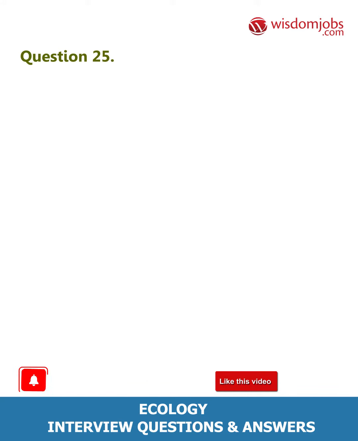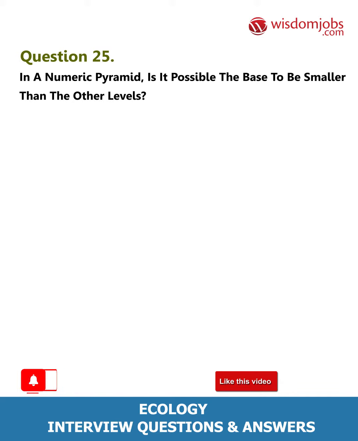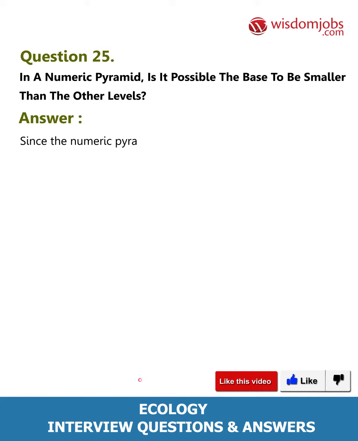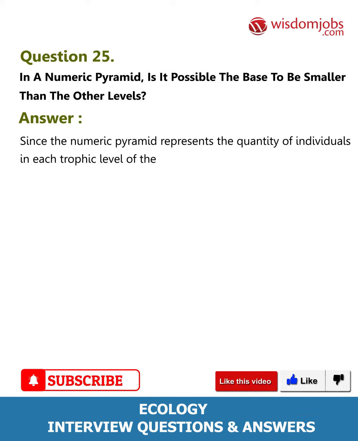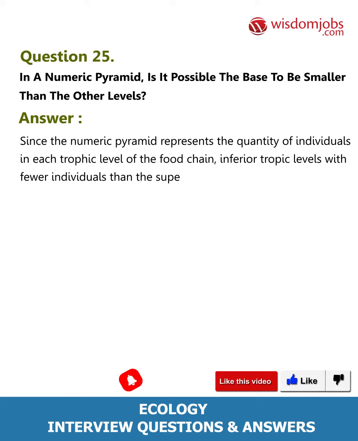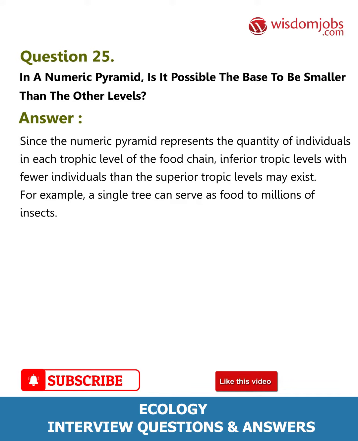Question 25. In a numeric pyramid, is it possible the base to be smaller than the other levels? Answer. Since the numeric pyramid represents the quantity of individuals in each trophic level of the food chain, inferior tropic levels with fewer individuals than the superior tropic levels may exist. For example, a single tree can serve as food to millions of insects.